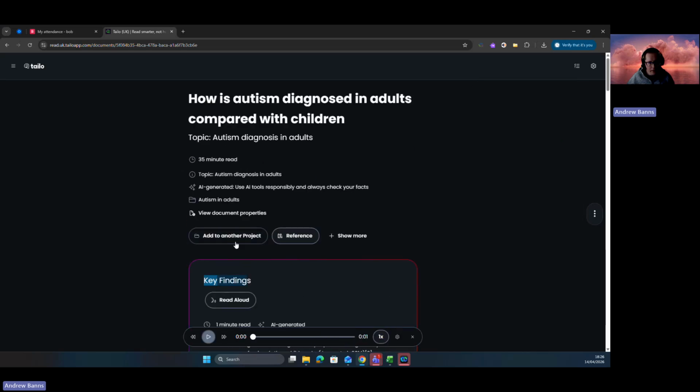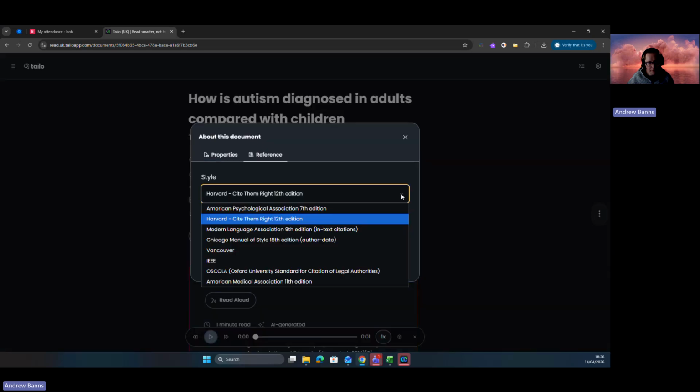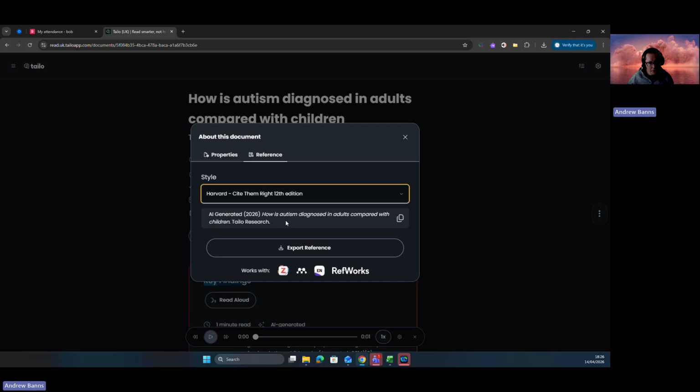You can add extra projects. You can look at references as well, so you can choose your reference style. Quite a lot of universities use Harvard. Some use the APA if they're doing psychology. Various different ones on there, so hopefully one of those will be suitable. You can export references to different programs as well, like Zotero.